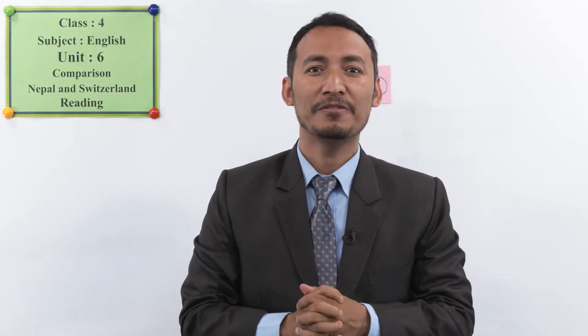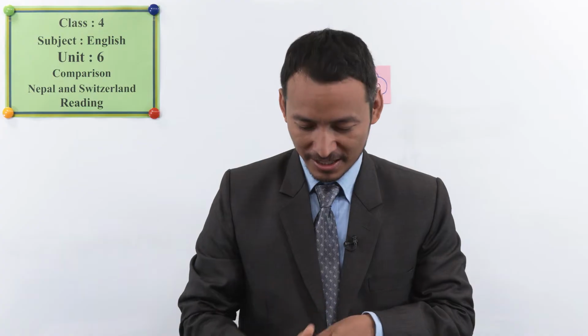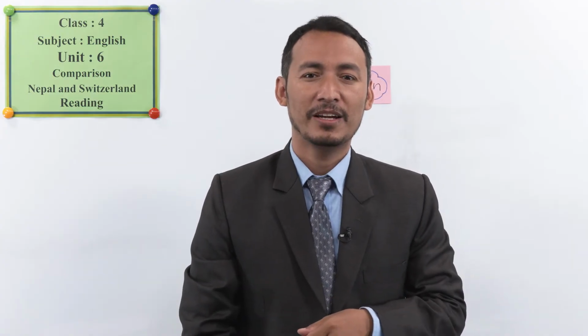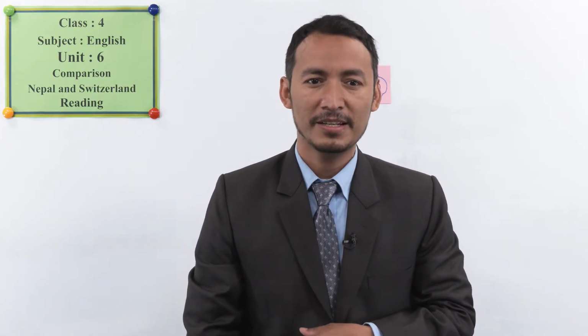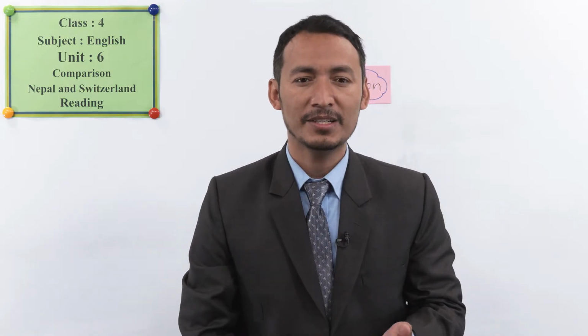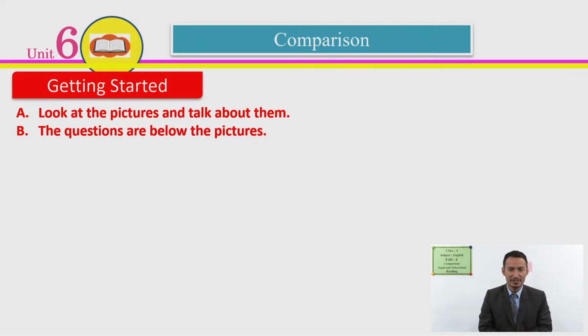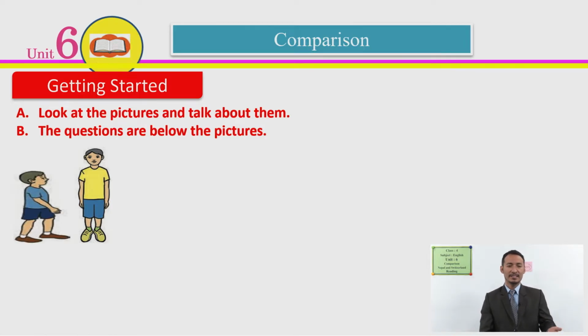Let's have a look at our first page of this unit, okay students? Let's have a look at this. The topic is comparison, and in the getting started, we have some pictures to describe, okay students? Let's have a look at the pictures, okay? That's good. Okay, let me read it aloud to you. Look at the pictures and talk about them. The questions are given below the pictures. Let me show you the pictures here. Let's look at these pictures.